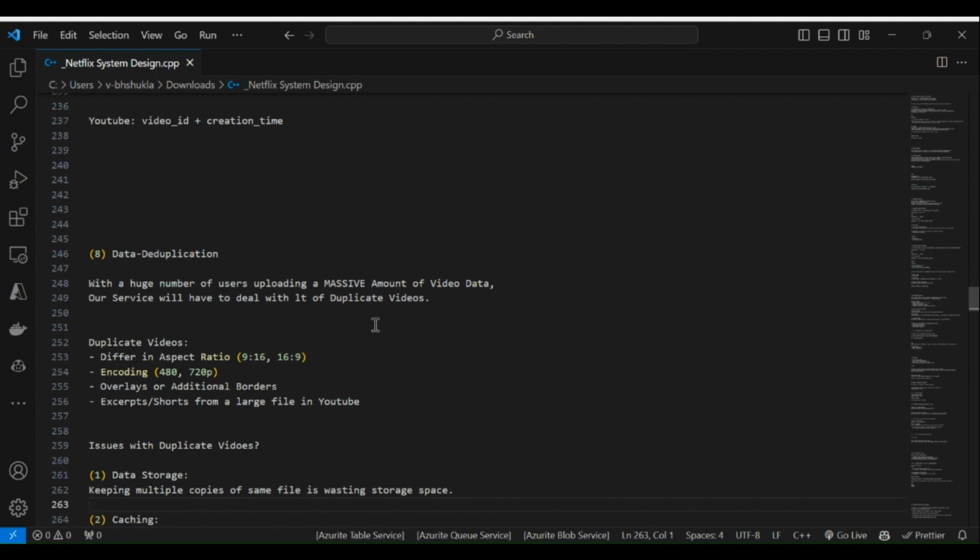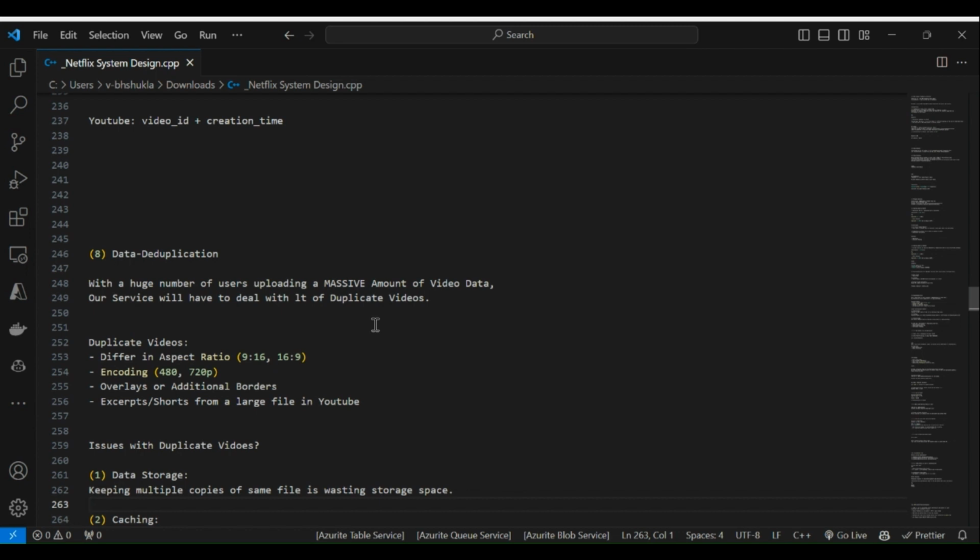Next is data deduplication. With a huge number of users uploading a massive amount of video data, our service will have to deal with duplicate videos. Duplicate videos can differ in aspect ratio, 9:16 or 16:9, in encoding, 480 or 720 pixels, and in overlays or additional borders, except in short form, a large file in YouTube.